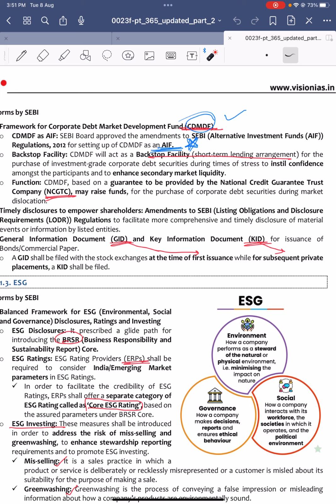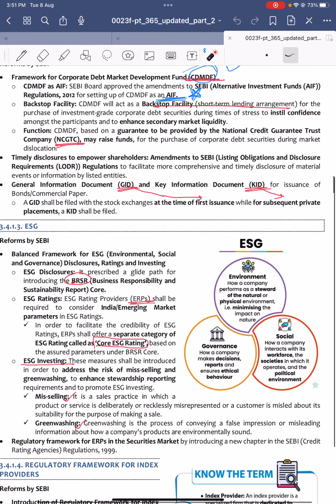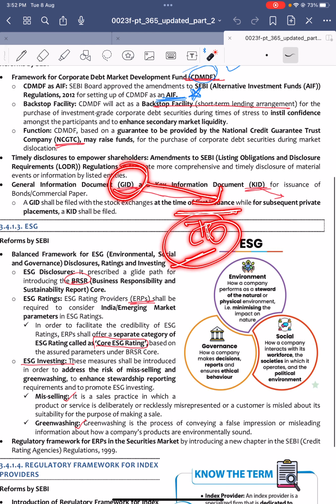And also the National Credit Guarantee Trust Company may also raise funds for the purchase of corporate debt securities during market dislocation. So, timely disclosures to empower shareholders, like information sharing. Next, general information disclosure and key information disclosure. General information disclosure is for stock exchanges at the time of first-time issuance, like an IPO. And key information documents are for subsequent private placements.